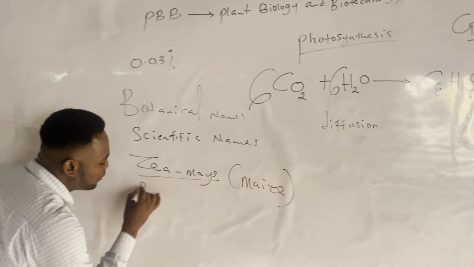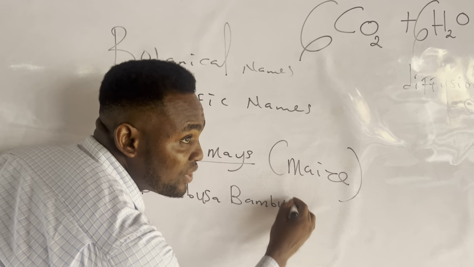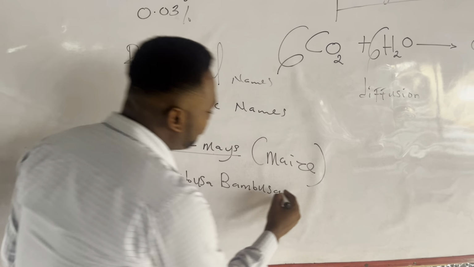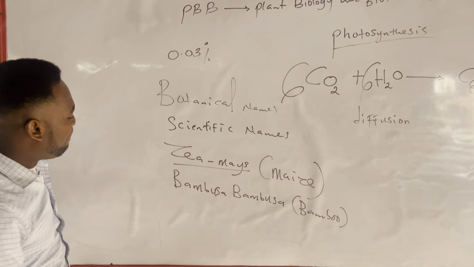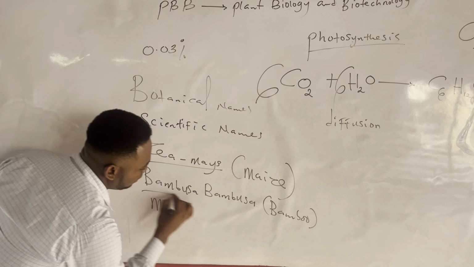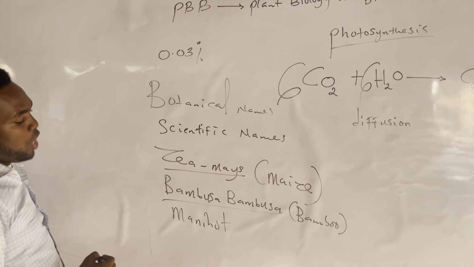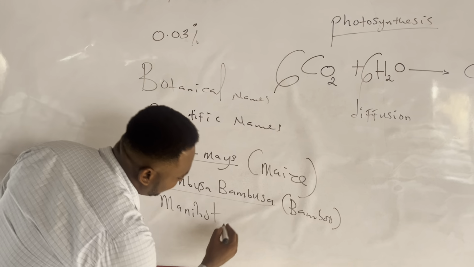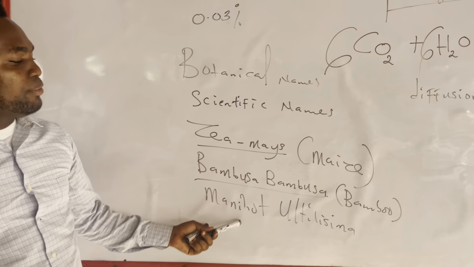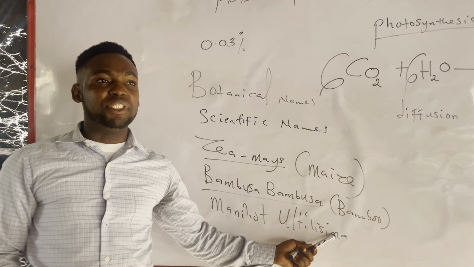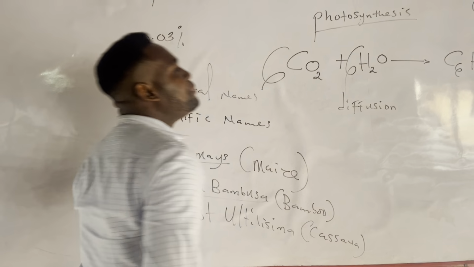What if I say Bambusa? Look at this one. If I say Bambusa, that will mean bamboo tree. And if I say Manihot utilissima, look at this one. The botanical name should be underlined. Manihot, look at the spelling: this is I, this is H. Some texts may call this Manihot spp. This stands for cassava, all right? This one stands for cassava.